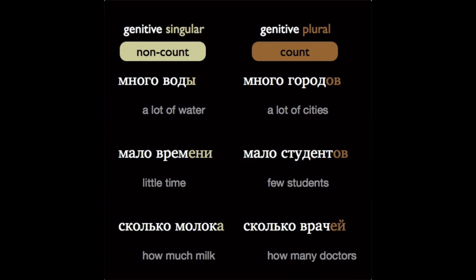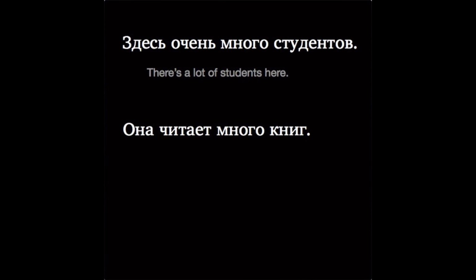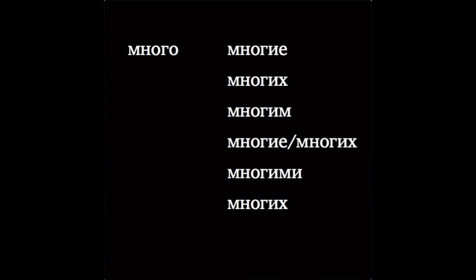And one more note about these expressions. You can use these quantity expressions as the subject of a sentence. Здесь очень много студентов. Or as a direct object. Она читает много книг. But много and сколько do change endings for other cases where they have these special plural forms. So, if your course has not yet covered those, and most beginning courses don't, for now it's best to avoid trying to say things like with a lot of people or in many cities.